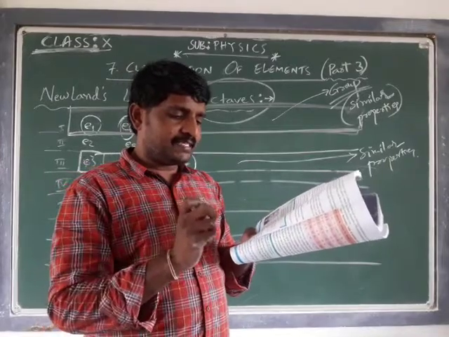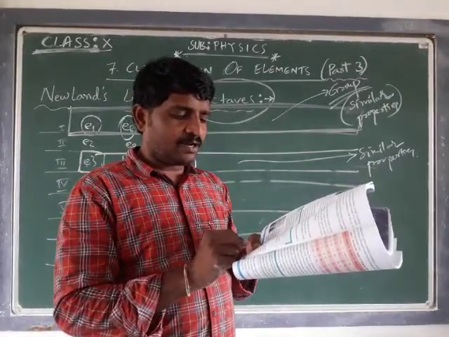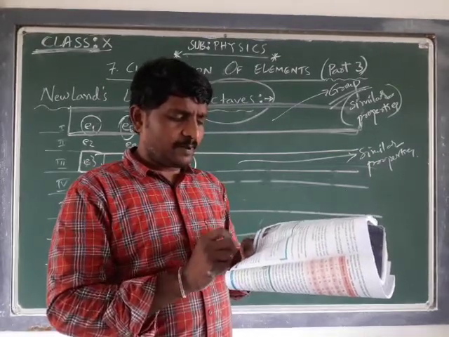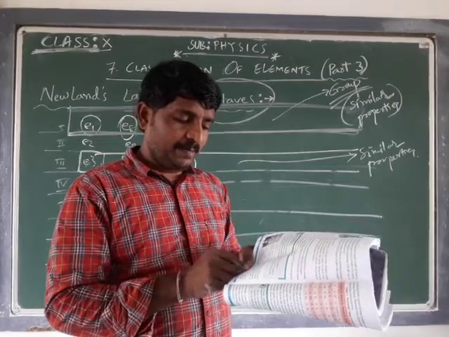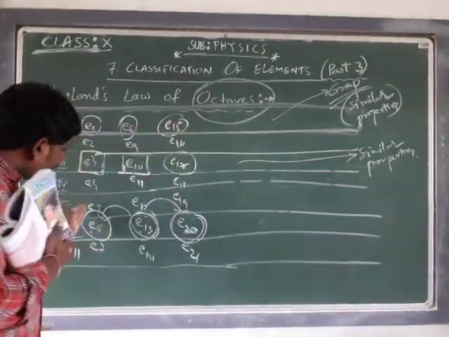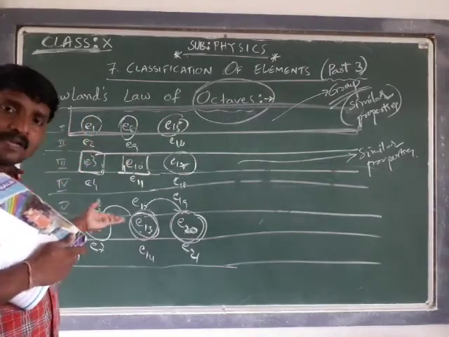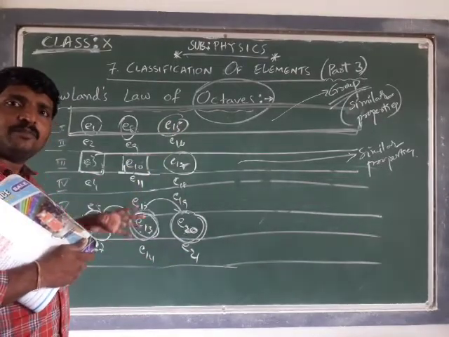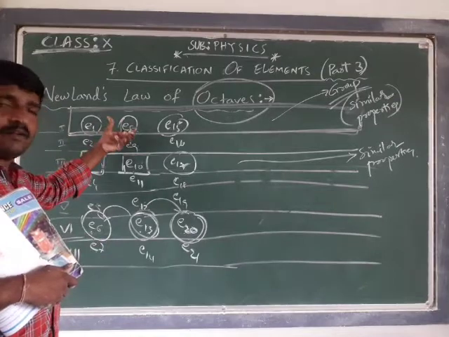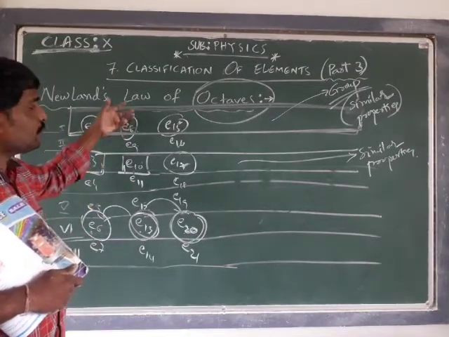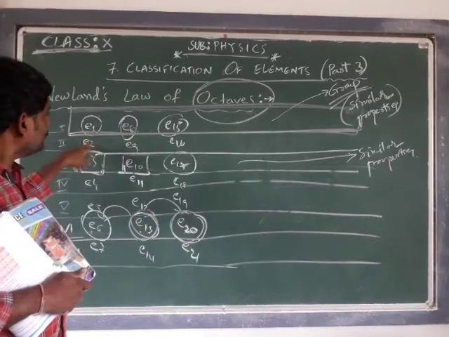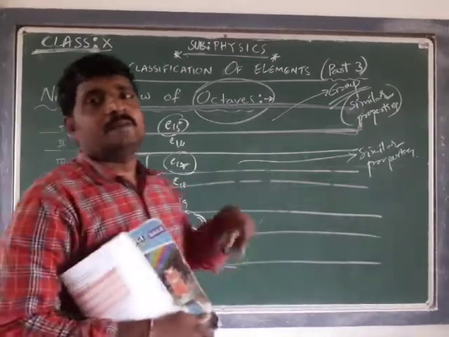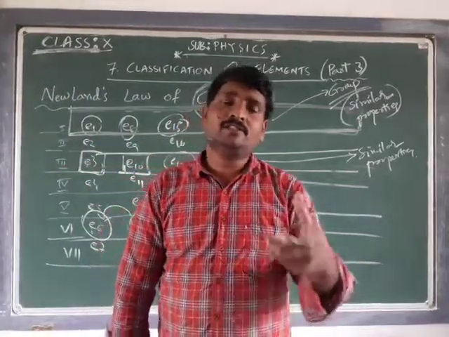Newlands law of octaves states that when elements are arranged in the ascending order of their atomic weights, they will fall into a pattern in which their properties repeat at regular interval. See, whenever they are arranged, suppose assuming 1, 2, 3, 4 are the atomic weights. If I arrange in the ascending order from smaller to bigger, at a regular interval, the properties are going to be repeated. Suppose E2 is 1, 2, 3, 4, 5, 6, 7, 8. The eighth element from the ascending order is going to fall on E2. E2 is possessing the same property.